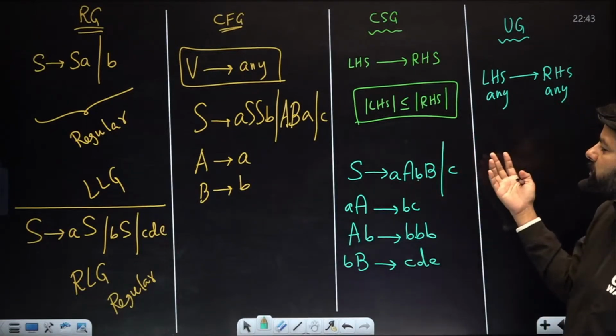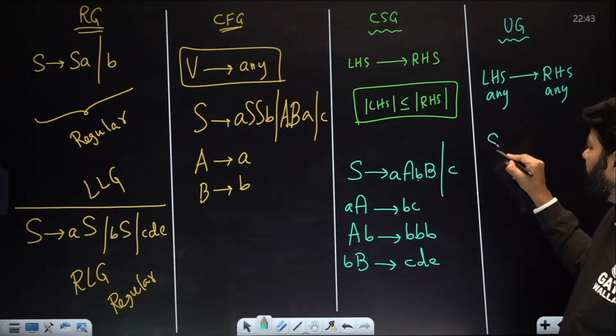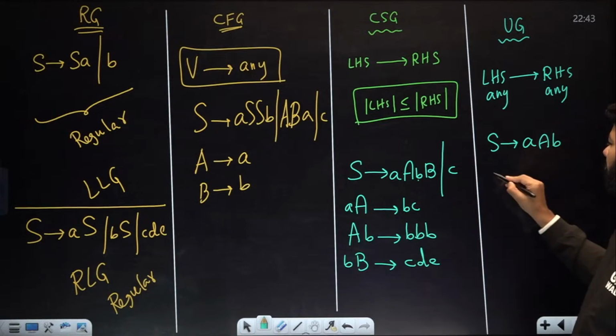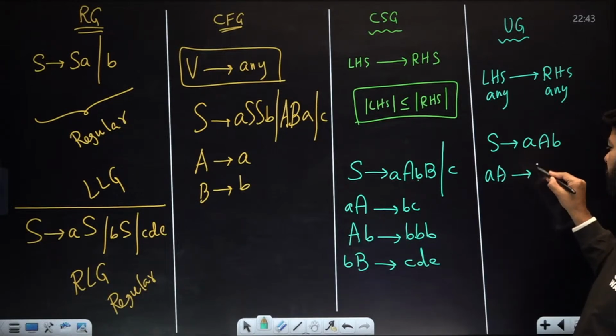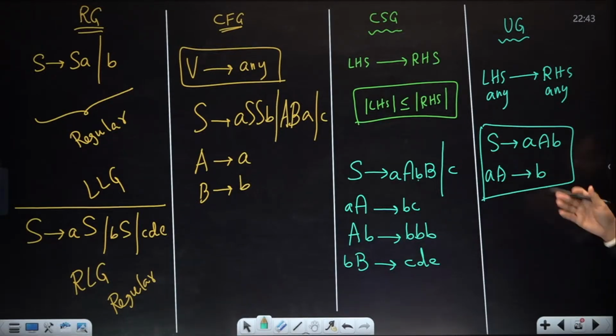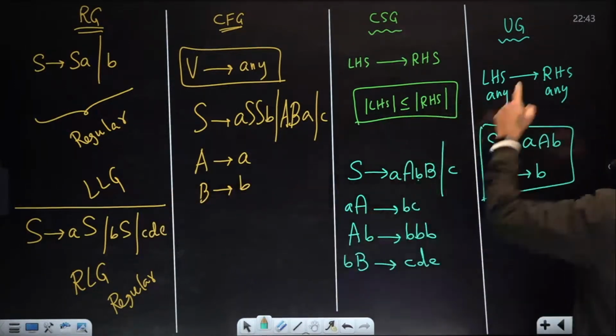Now, if I write something like this, S derives AA, B, and AA derives B, this is not a context-sensitive grammar, but it is an unrestricted grammar. So all these grammars are unrestricted.